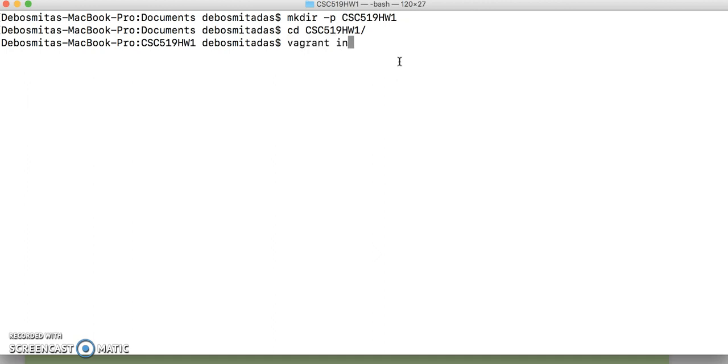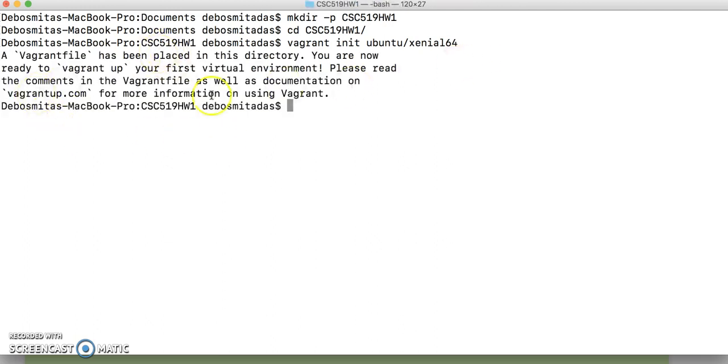To do so, I will execute this command vagrant init ubuntu/xenial64. What it will do is it will initialize a Ubuntu 16.04 server virtual machine. So as we can see that vagrant file has been placed in this directory, that is the virtual machine of Ubuntu 16.04 has been initialized.